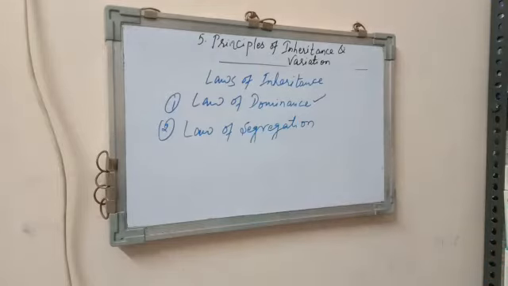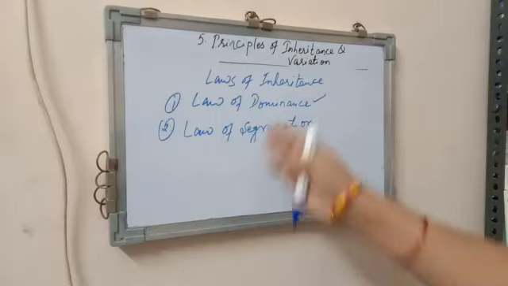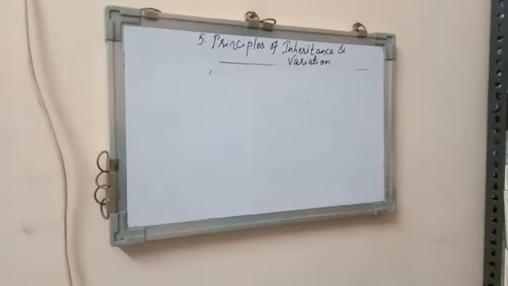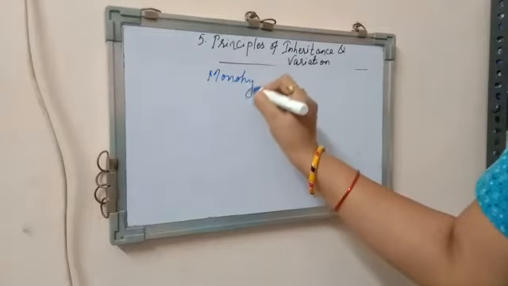Again I am repeating: according to the law of segregation, the factors of a pair segregate from each other such that a gamete receives only one of the two factors. These two laws, children, can be easily explained with the help of a monohybrid cross.